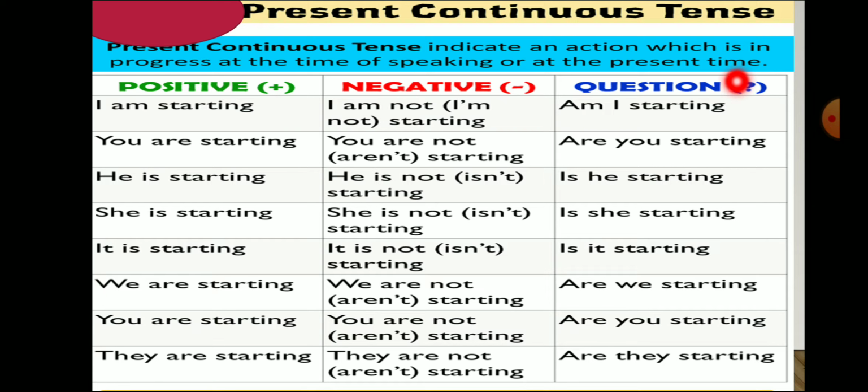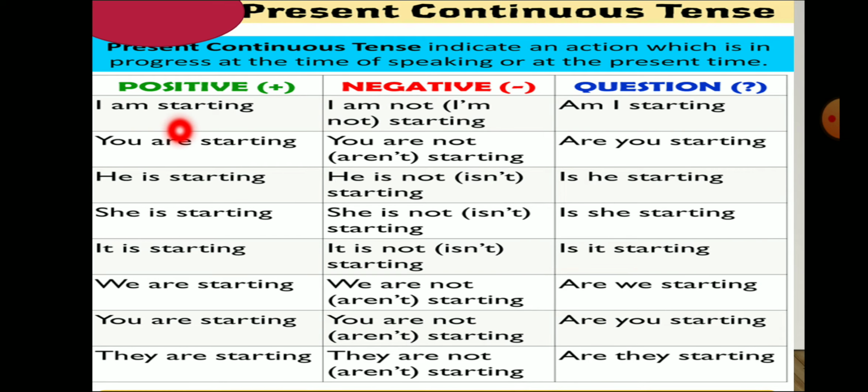It means this action is in progress, not completed, so it is called present continuous tense. Here are some examples: in the positive form, in the negative form, and in question, meaning interrogative sentences also. Verbal or yes-no questions we can form from the present continuous tense.